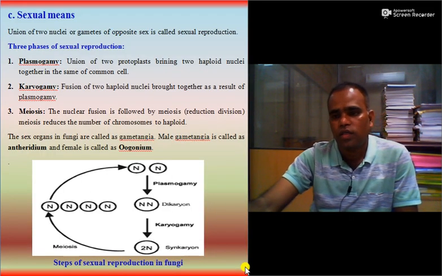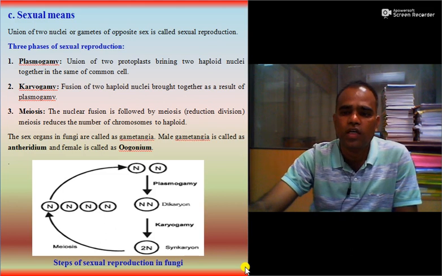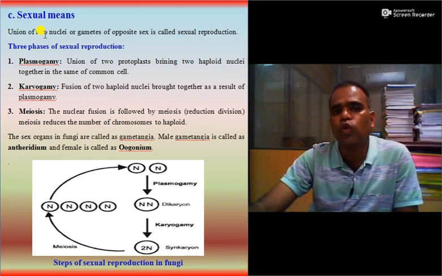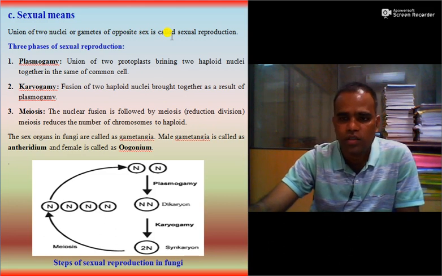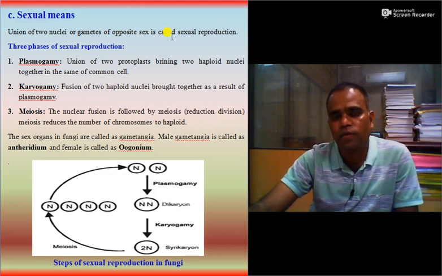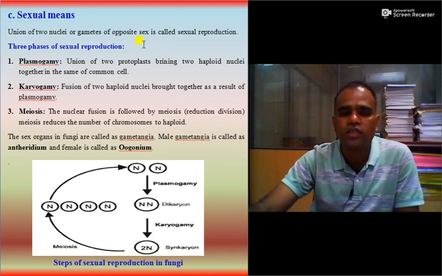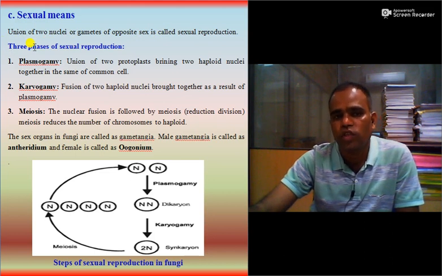So the third type of reproduction is sexual means or sexual reproduction. The union of two nuclei or gametes of opposite sex is called sexual reproduction. In case of fungi, sexual reproduction occurs in three phases. So there are three phases. First one is plasmogamy, second one is karyogamy, and third one is meiosis.